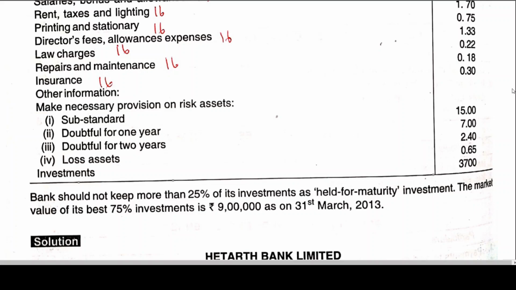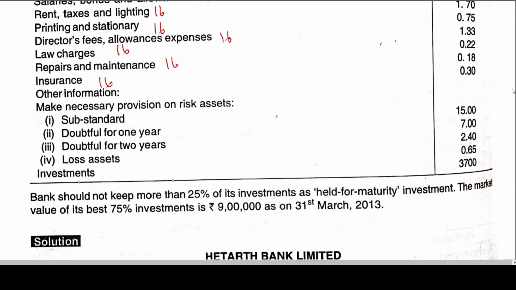So what is the meaning of this? This I have already explained. We have learned that, but since a problem has come, before I go for that particular explanation of investment, let me explain a few things about held to maturity. Securities acquired by banks with the intention to hold them up to maturity should be classified as held to maturity. Under the held to maturity category, it should not exceed 25% of the total investment of the bank.